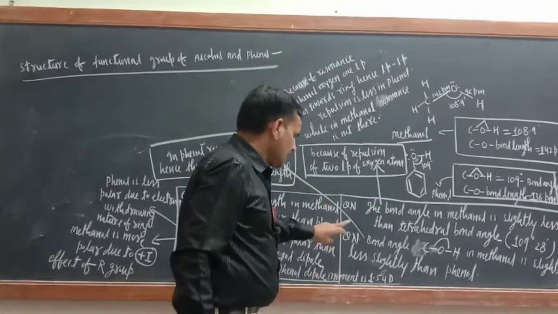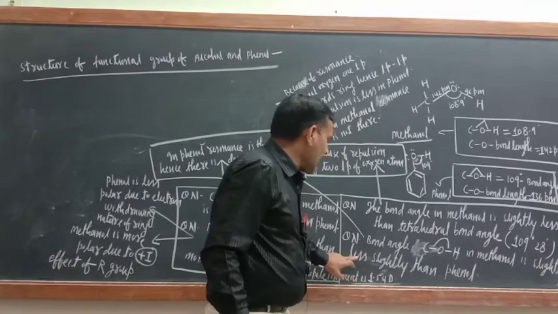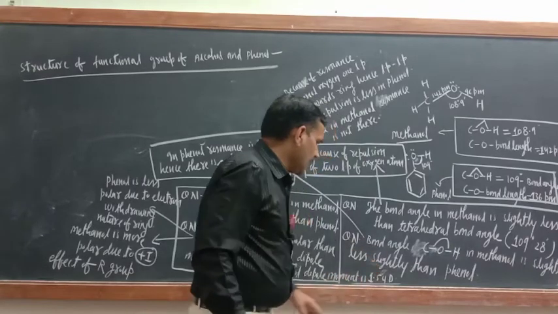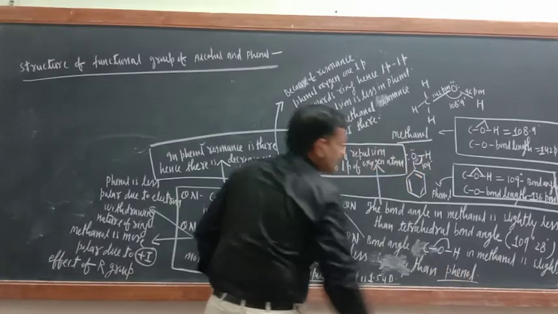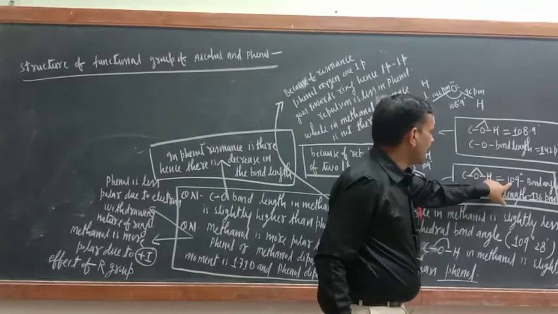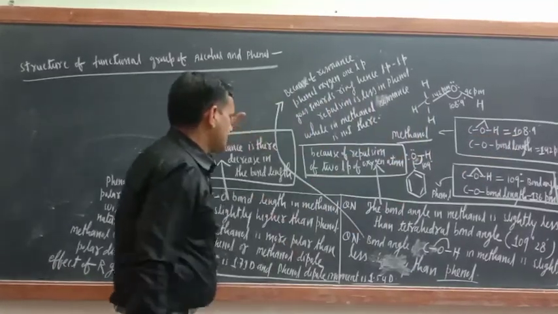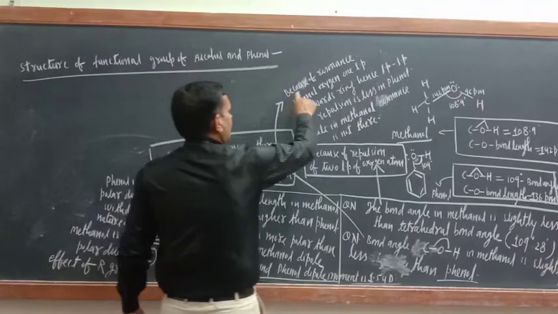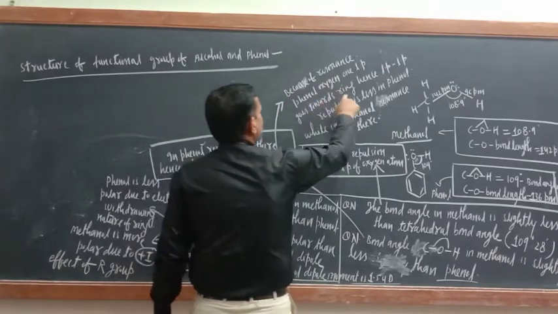Okay, next question is, the bond angle COH in methanol is slightly less than phenol. Just see. In phenol, the bond angle is 109 degree, and in methanol 108 degree. Why? So just try to understand. Because of resonance, one lone pair of phenol oxygen goes towards the ring.